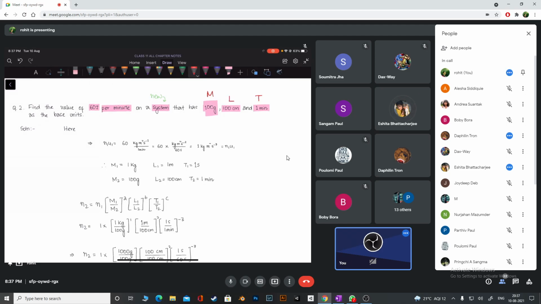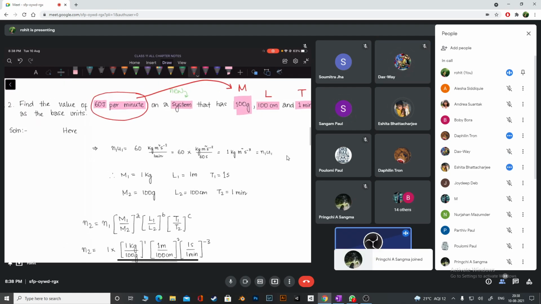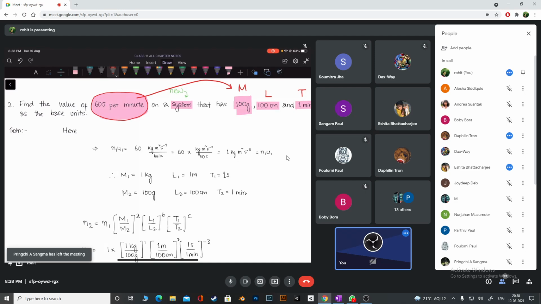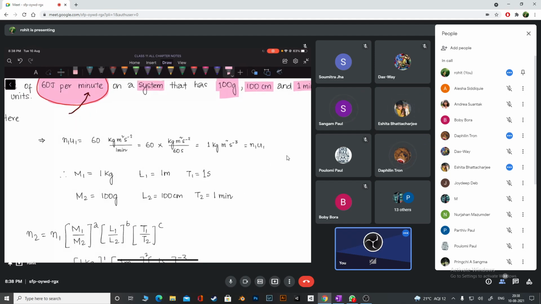We are going to convert this into this new system. I think you are clear, right? Now first of all, we have to make sure that we write this properly, because joule has time inside it, and they have already given minute here, per minute. So let's convert that first, then I'll tell you what N1 and U1 are.